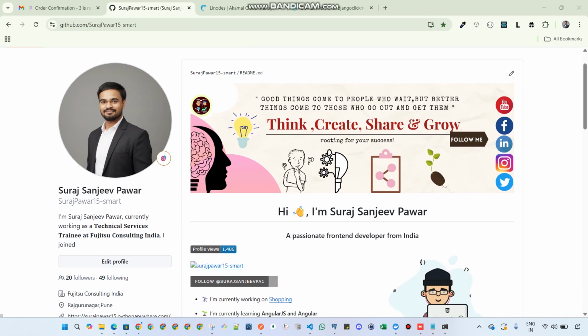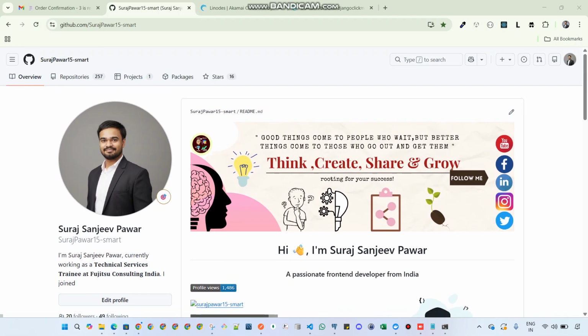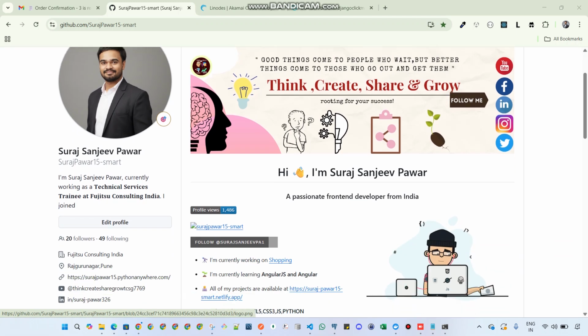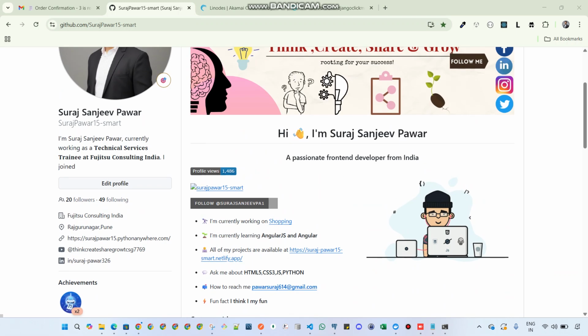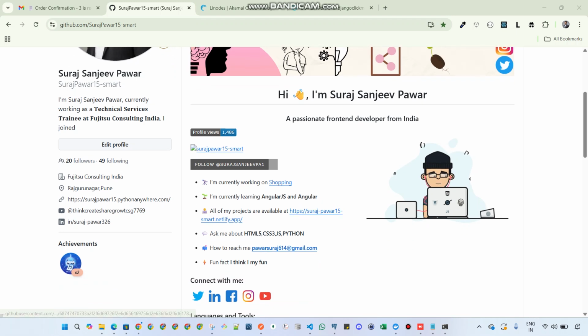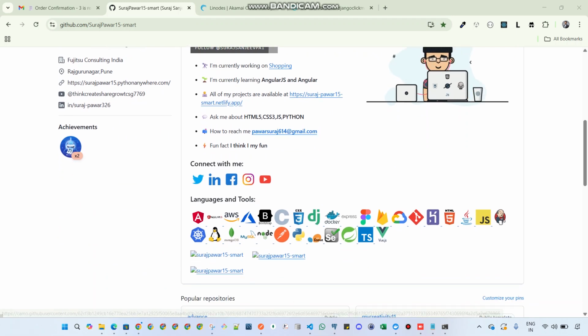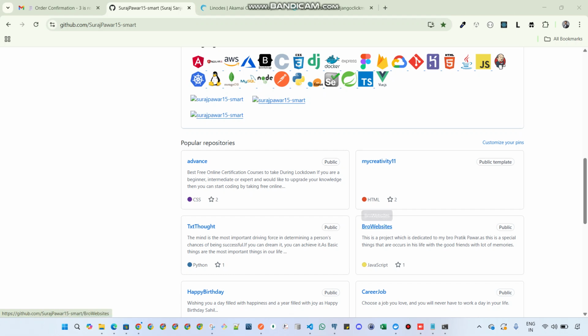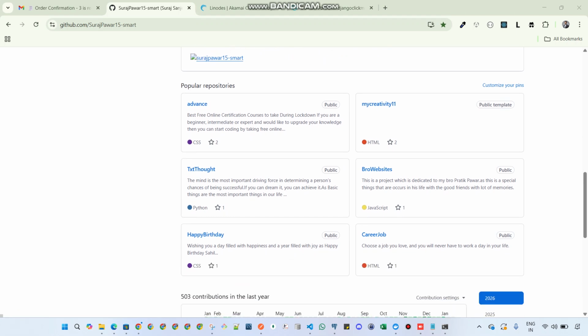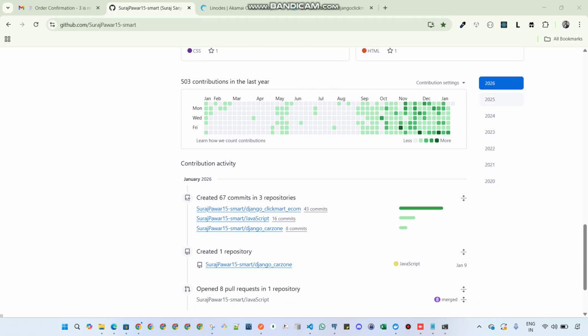So here it is. First of all, you need to maintain your profile like this. You have to create your readme. In that, put your profile view, followers, current skills, whatever you have. Then your popular repositories, where you add your favorites. After that, the whole history of your years of contribution is visible.